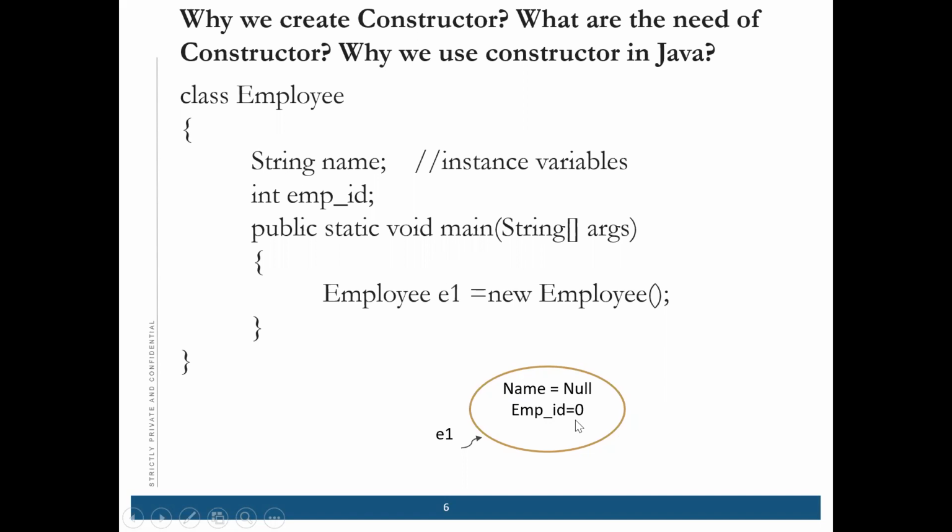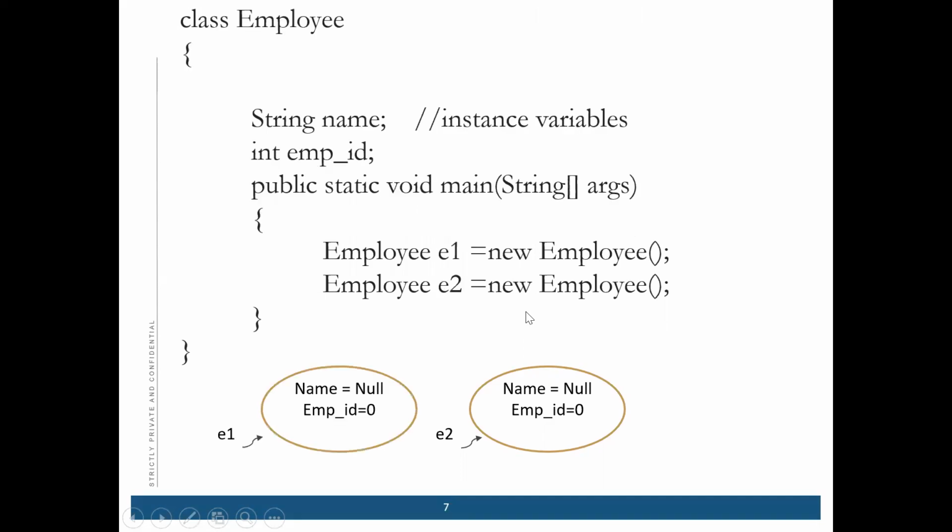Same with employee ID. If I have not given anything, it will give a 0. Why null and why 0? Because this is string and this is integer. So I have just booked a space. That is the main purpose of creating an object. Now, I have created two objects, E1 and E2, so two spaces are occupied. Clear?